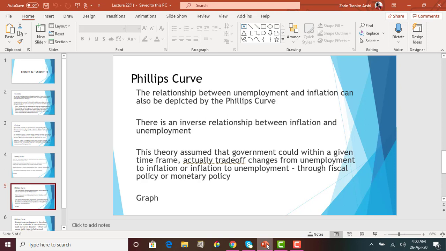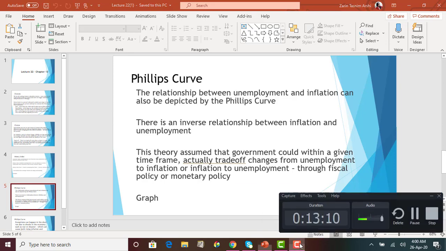Now stagflation is a different type of scenario. It's a scenario when inflation and unemployment are both rising, so that's an exception. But in general we have a negative relationship between inflation and unemployment. What that means is, if inflation goes up, unemployment will go down, and if unemployment goes up, inflation will go down, and vice versa.